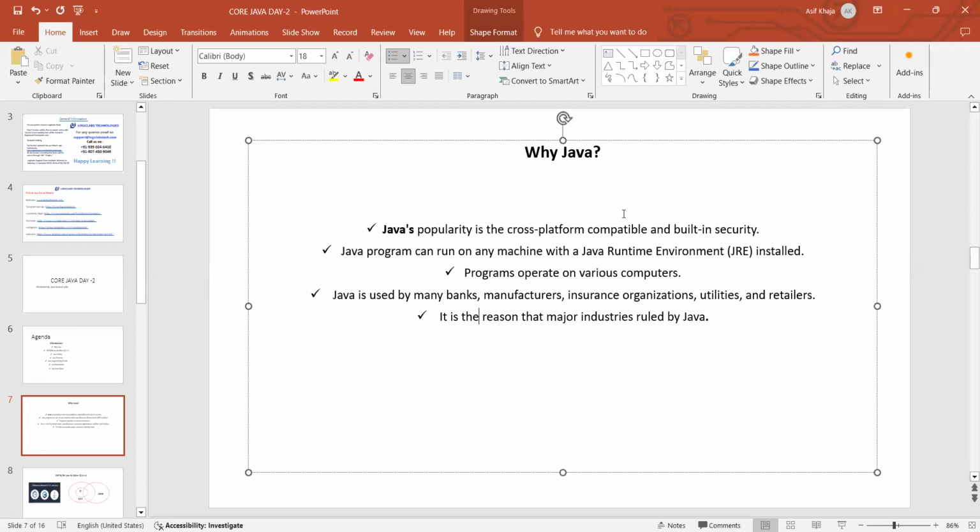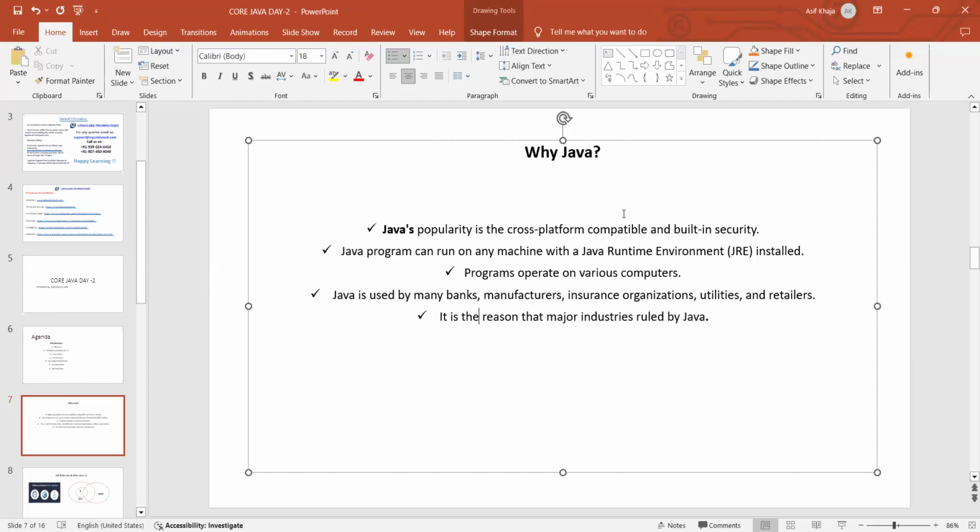I told you yesterday, if we execute the Java program on a Windows system, it will generate the .class file. And if we transfer the .class file from one system to another system whose OS is Linux, we can still execute that .class file. That is cross-platform: the platform means the OS of one system is different from another system. Even though, we are able to run that Java code. That is one highly recommended reason why Java is highly popular and why everyone is using it.